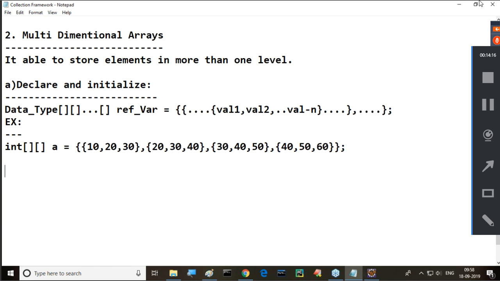Into a two-dimensional array, A is equal to, then curly braces, and 4 elements we provided here. The first one is 10, 20, 30. The second element is 20, 30, 40. The third element is 30, 40, 50. The fourth element is 40, 50, 60. That value we are getting clearly. Understand it now. Right, sir.